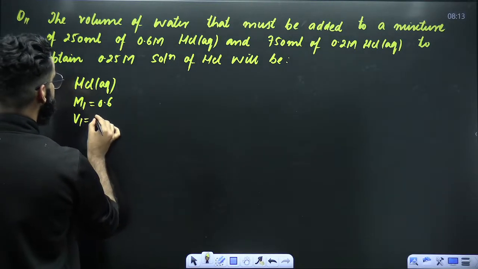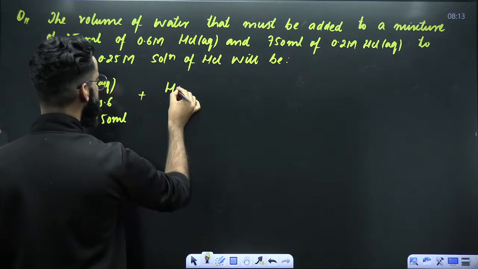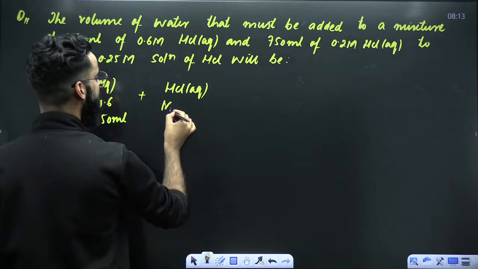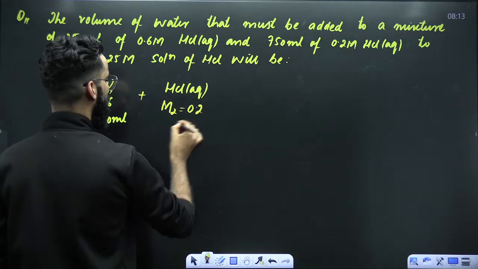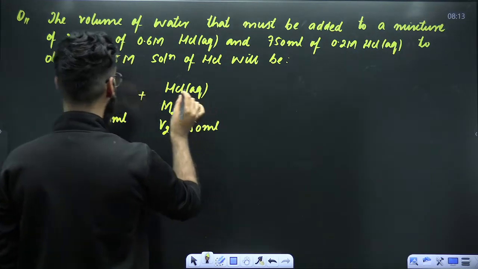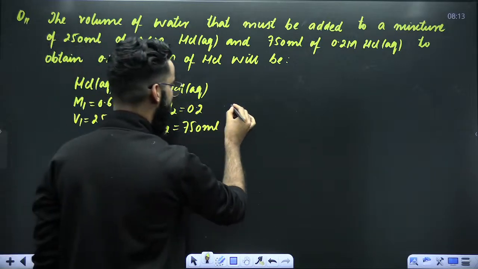Its volume V1 is given to me as 250 ml. There is one more HCl solution whose molarity is 0.2, whose volume is 750 ml. Now, as per the question, the volume of water that must be added to a mixture. So you are adding some water as well.